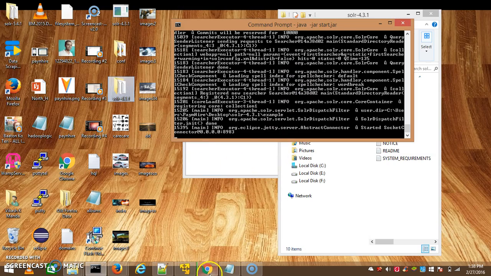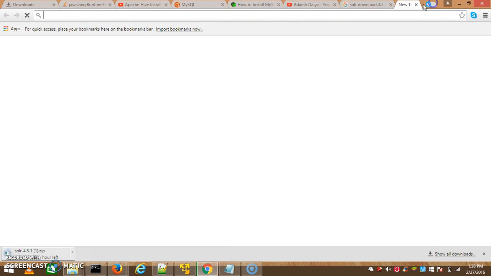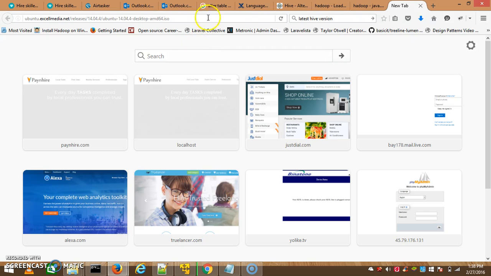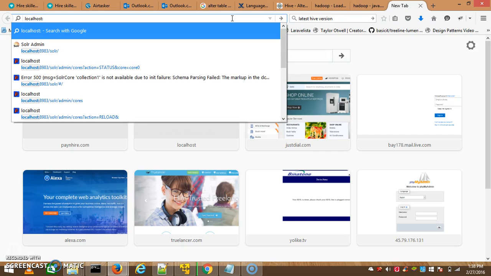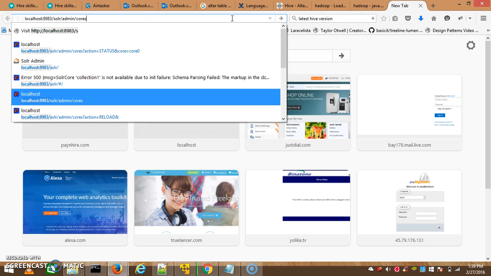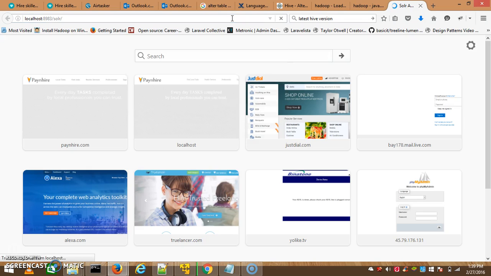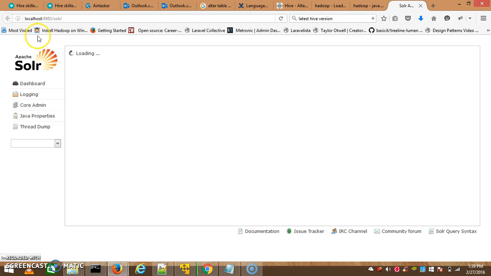So check whether Solr is running or not. Go here and type localhost and solr. Solr's default port is 8983. By default the Solr port is 8983, and you just press Enter here. Here you see Solr admin.